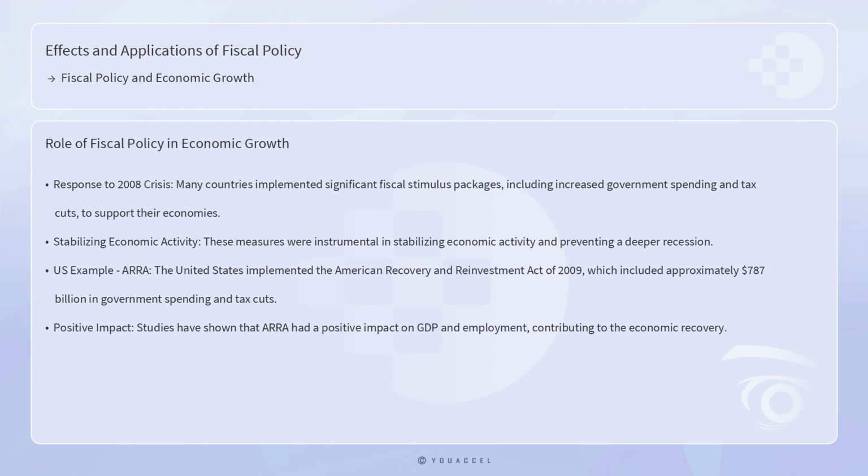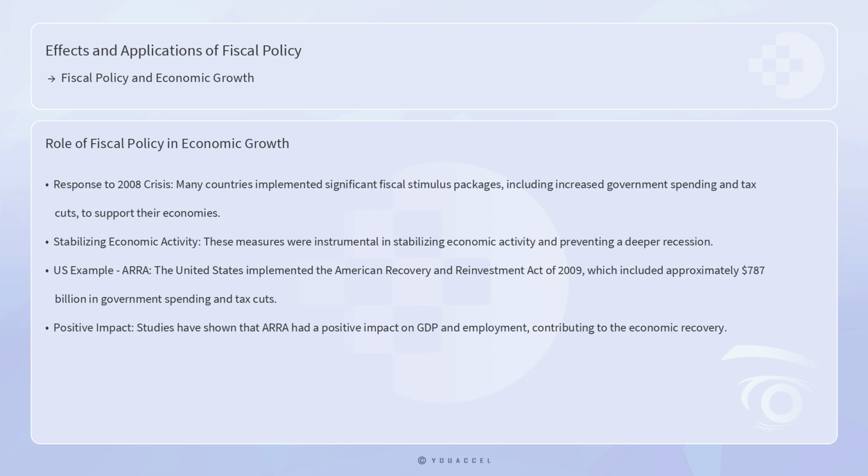The global financial crisis of 2008 provides a pertinent example of the role of fiscal policy in economic growth. In response to the crisis, many countries implemented significant fiscal stimulus packages, including increased government spending and tax cuts, to support their economies. These measures were instrumental in stabilizing economic activity and preventing a deeper recession.